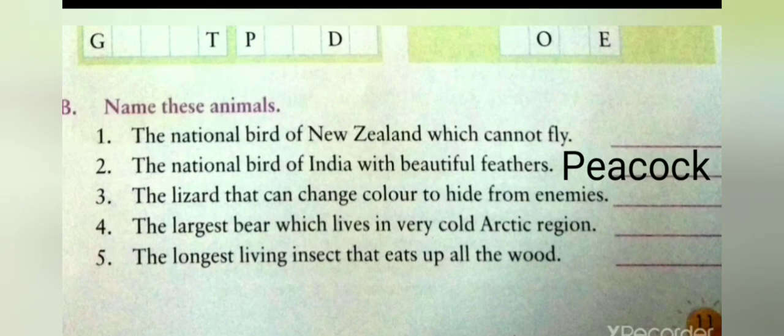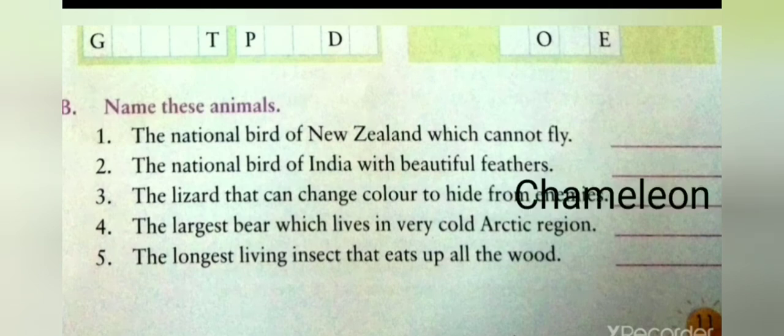Number 3. The lizard that can change color to hide from enemies. It is chameleon. Chameleons are a family of lizards. They use their tail to wrap around tree branches. Their hands and feet have large toes that help them cling to branches. They change their color to hide themselves from enemies. Write in the space given: chameleon.